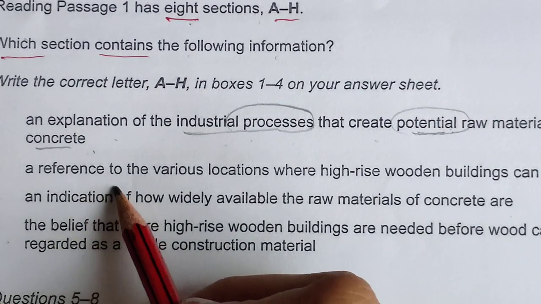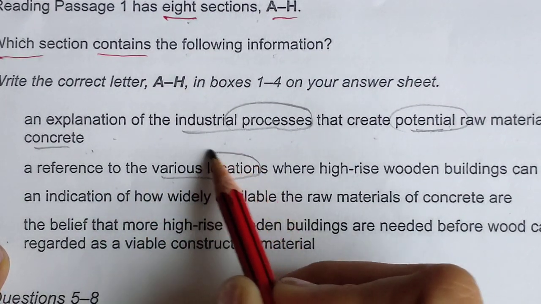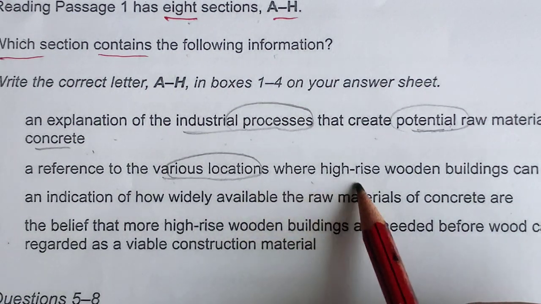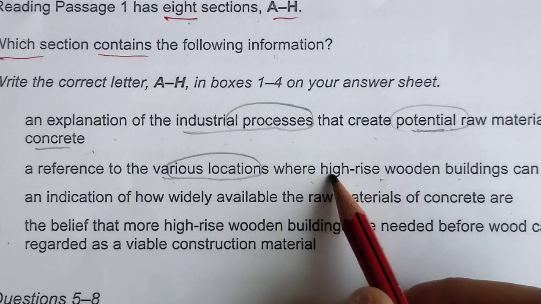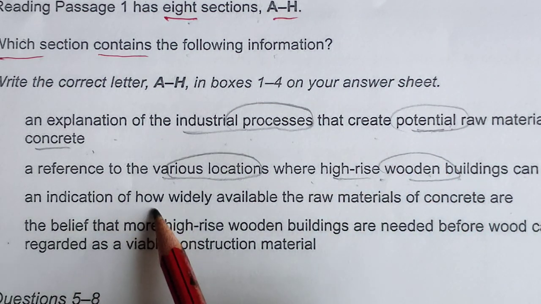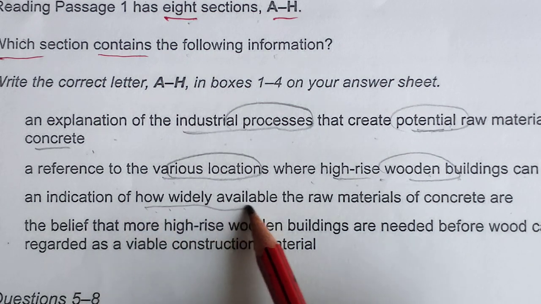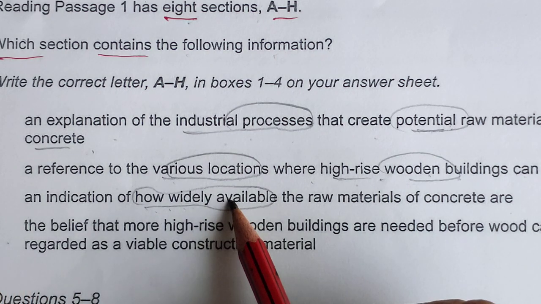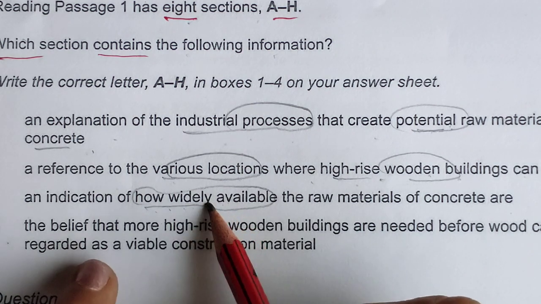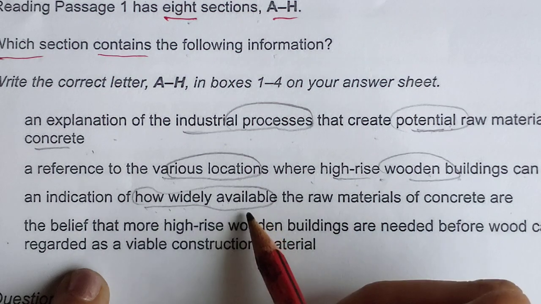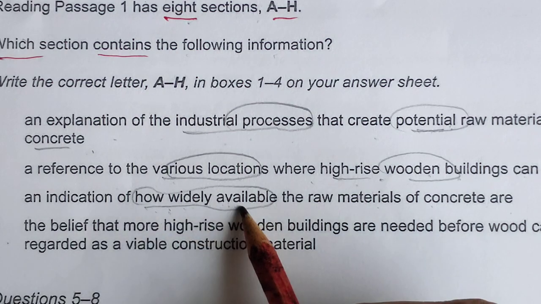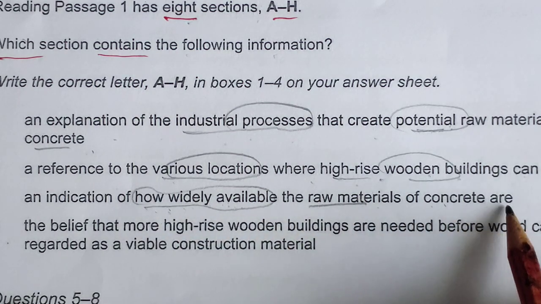Okay, second is a reference to the various locations. So various locations means some country's name, some places' names, something like that, where high-rise wooden buildings can be found. Third, an indication of how widely available. So how widely available, they may be using the word. I have noticed mostly the writers of these reading passages use the word abundant. So abundant, not abandoned. So how widely available the raw materials of concrete are.